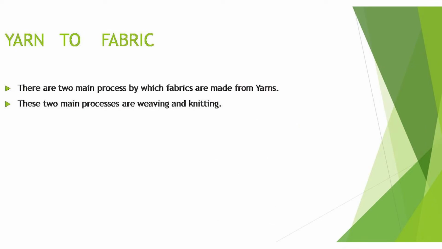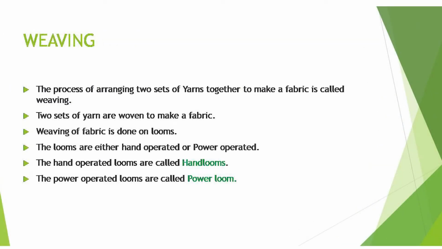Now, next topic is yarn to fabric. We make the yarn, after that we make the yarn into fabric. There are two main processes by which fabrics are made from yarn. These two main processes are weaving and knitting. The first process is weaving. The process of arranging two sets of yarn together to make a fabric is called weaving. Two sets of yarn are woven to make a fabric.